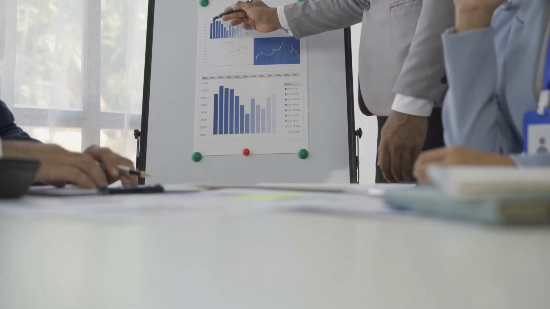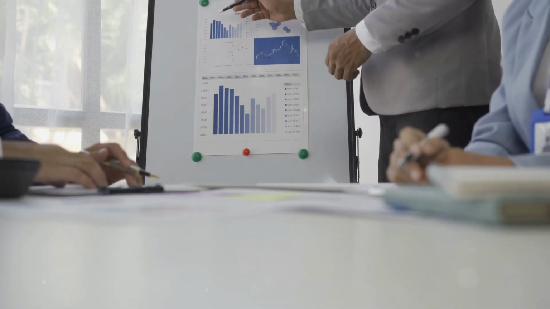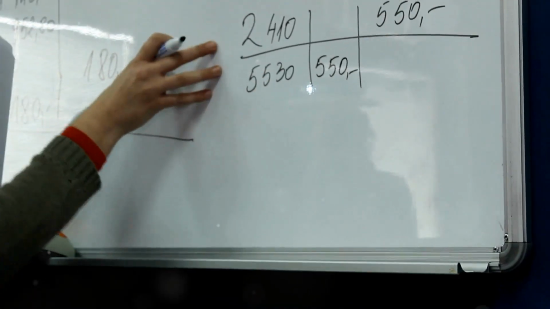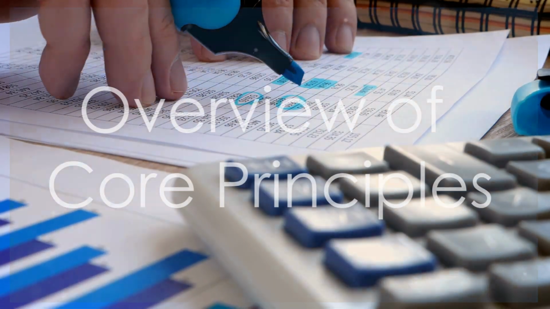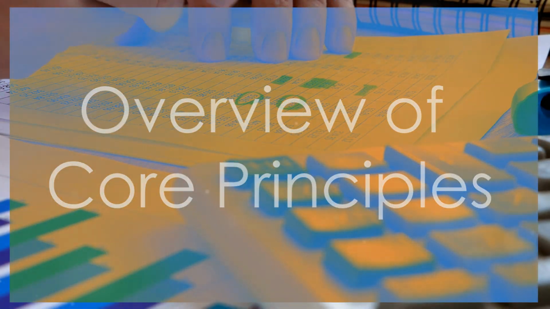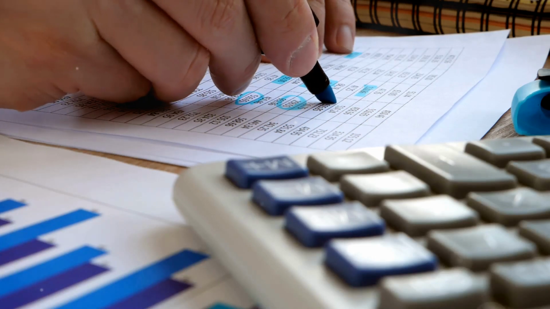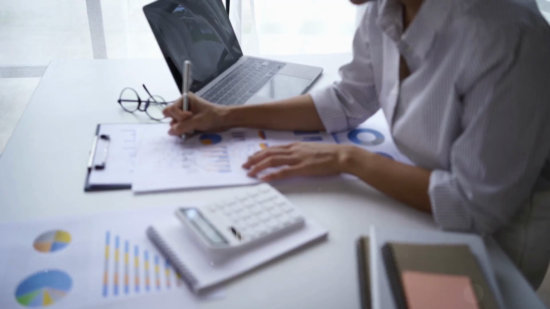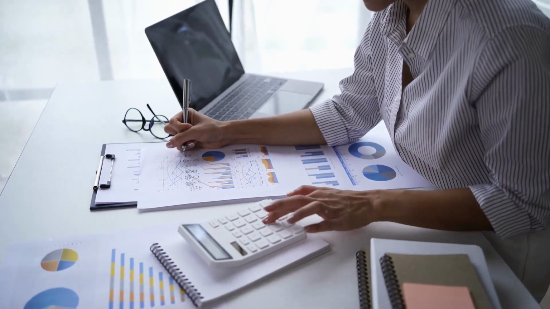Accounting principles. These are the fundamental guidelines that shape everything we do in finance and accounting. Understanding these principles is key to making sound financial decisions and communicating effectively with others in the field. Today, I'll walk you through 7 core accounting principles: conservatism, consistency, full disclosure, going concern, matching, materiality, and objectivity. Mastering these concepts will empower you to approach finance with confidence.